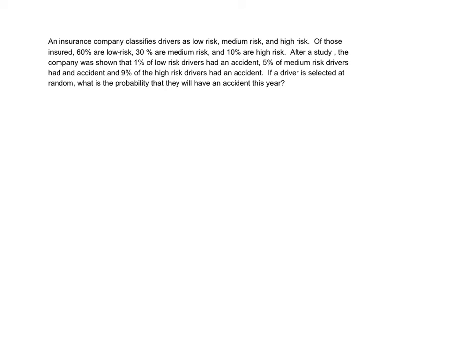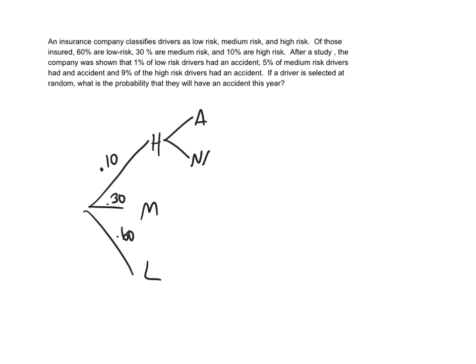Let's look at one more tree diagram. It says an insurance company classifies drivers as low risk, medium risk, or high risk. So I'm going to break them down into high risk, medium risk, and low risk. And it says 10% of drivers are high risk, and 30% are medium risk, and 60% are low risk. And then the high risk drivers, you're either going to have an accident or not have an accident. You're either going to have an accident or not an accident if you're a medium risk, and an accident and not an accident if you're a low risk. And then all these probabilities are given.